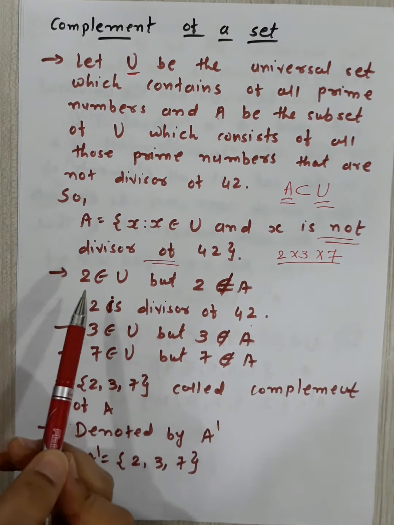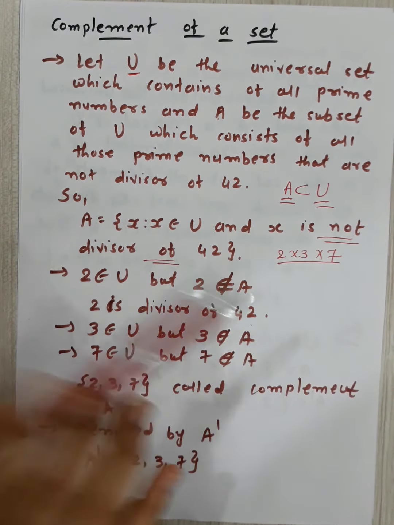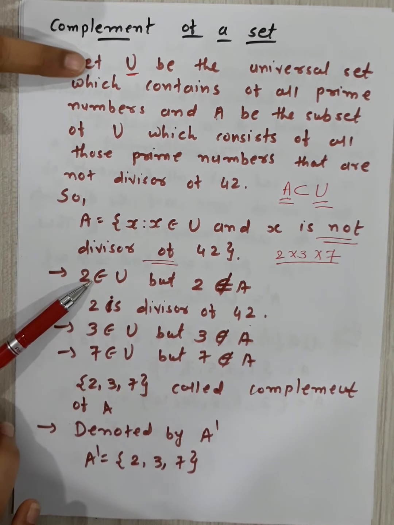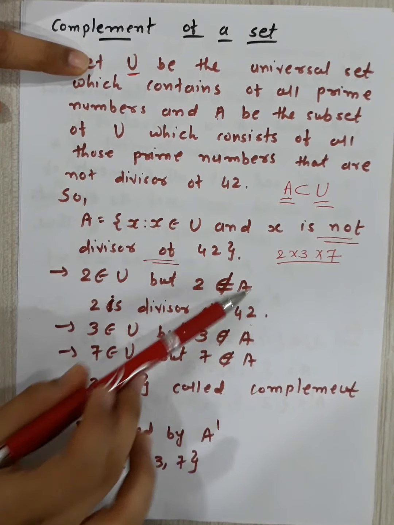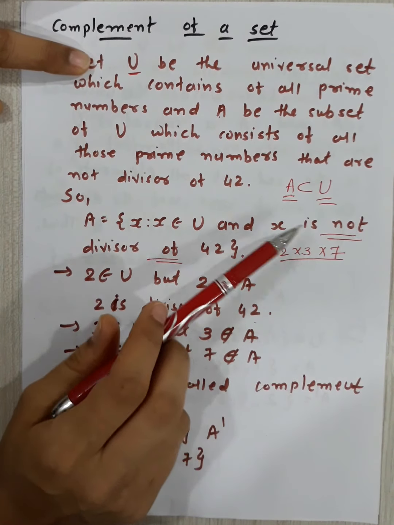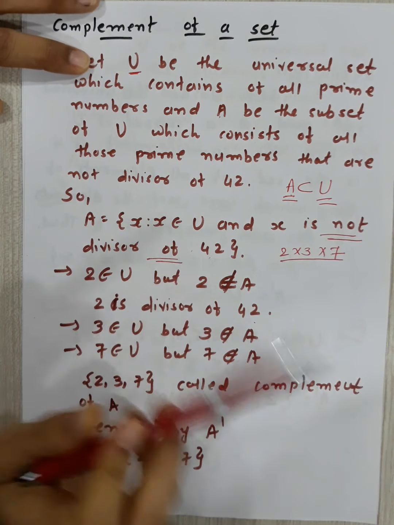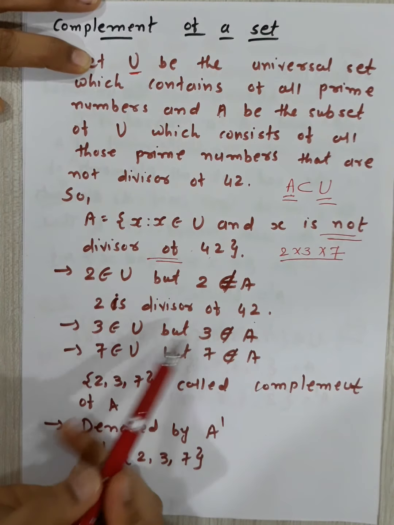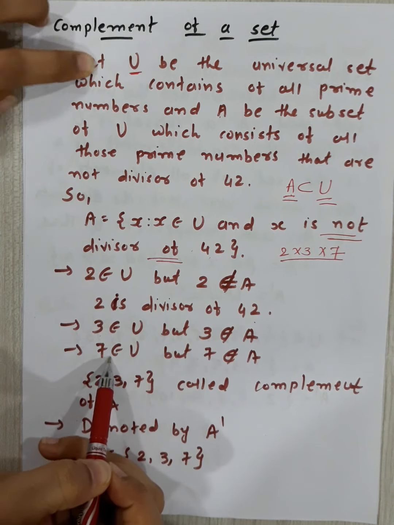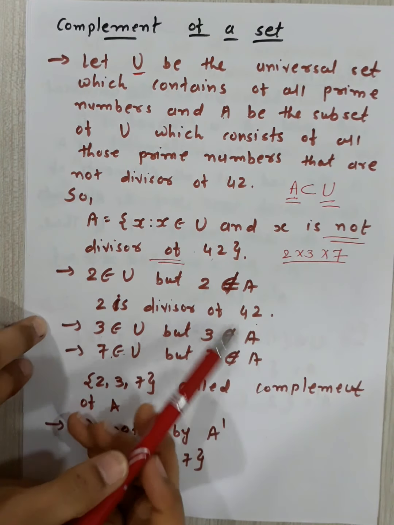So now 2 belongs to U, but 2 does not belong to A. 2 belongs to U. 2 is a prime number, so it is present in the universal set. But 2 does not belong to A. Why? Because the condition is x is not a divisor of 42. That's why we don't have to write down 2 over here. Then 3 is the same, and 7. So 2, 3, 7 do not belong to A.